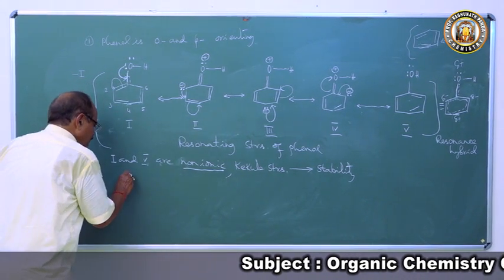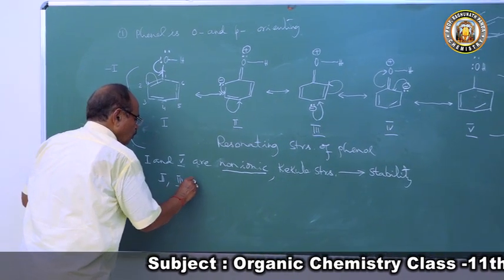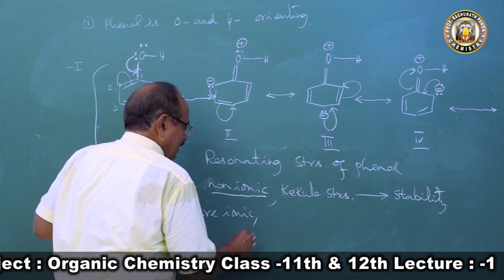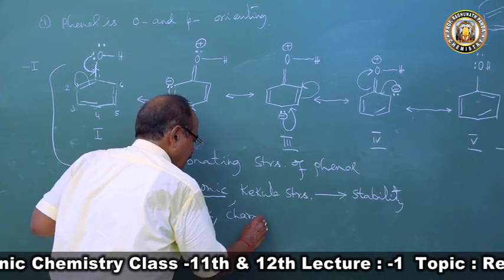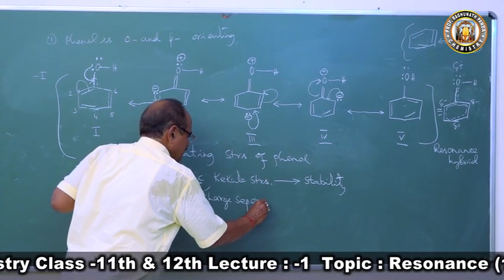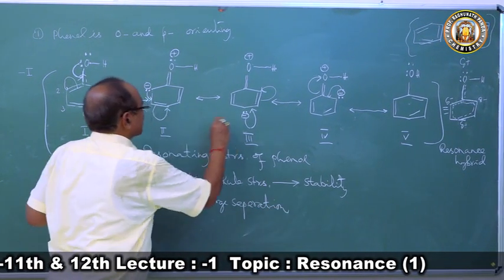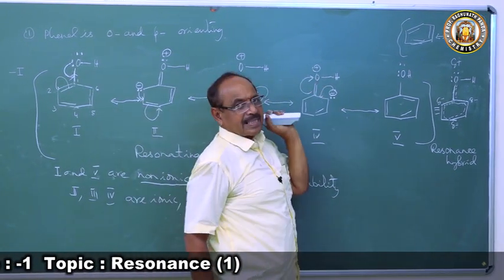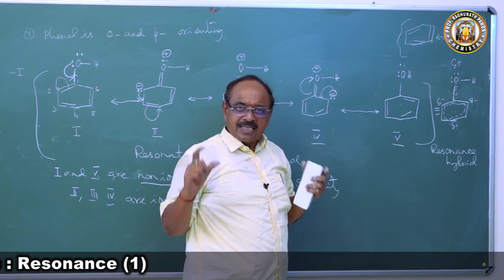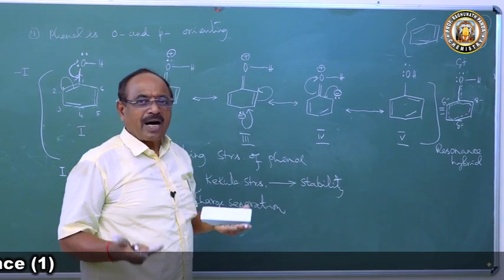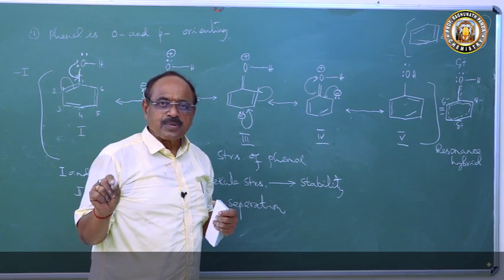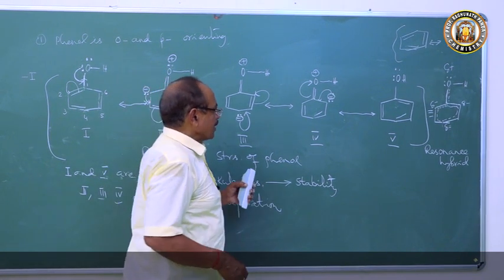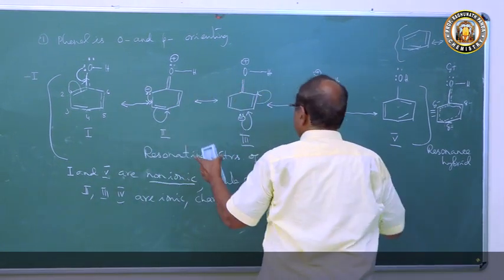Whereas structures 2, 3 and 4 are ionic, and there is charge separation, meaning here is a negative charge, positive charge, negative charge, positive charge, negative charge. So there is charge separation. Those structures are more reactive, meaning they will contribute towards the properties of the compound.